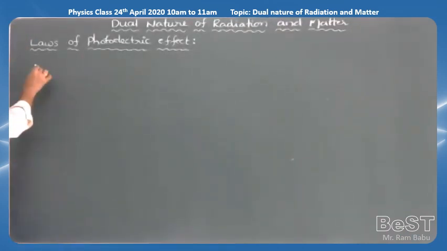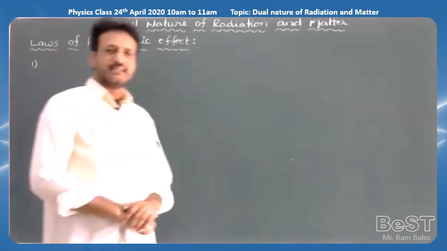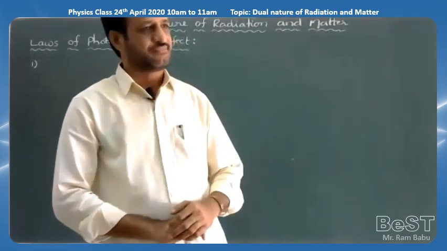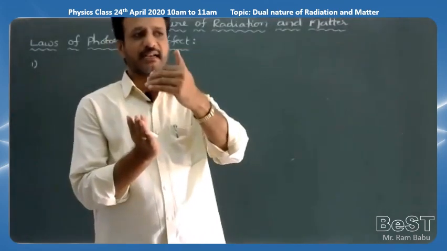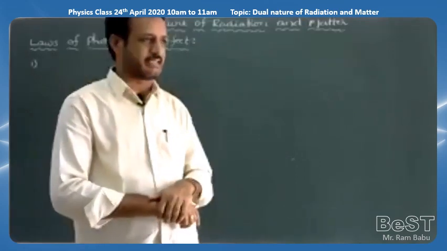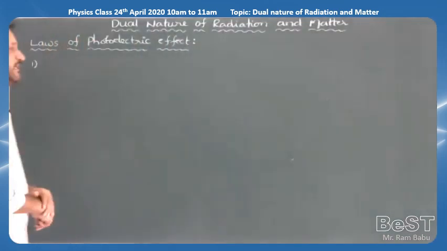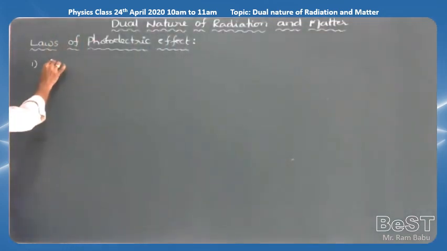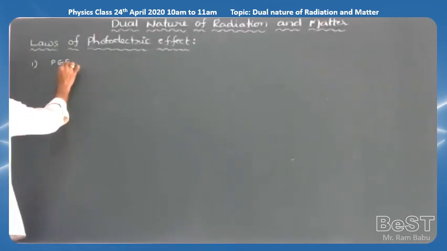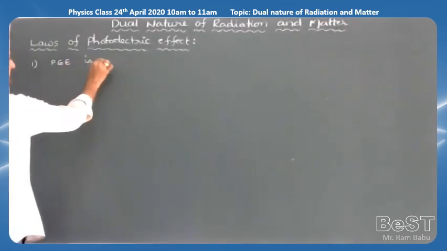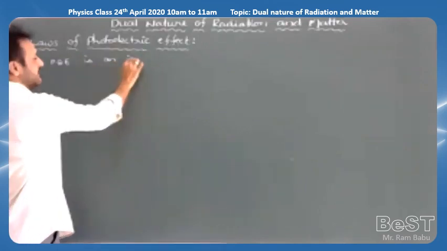The first observation we gave yesterday is that the photoelectric effect is an instantaneous process. That means as soon as the light falls on the metal surface, electrons are immediately emitted from the metal surface. So one law we can write: photoelectric effect is an instantaneous process.